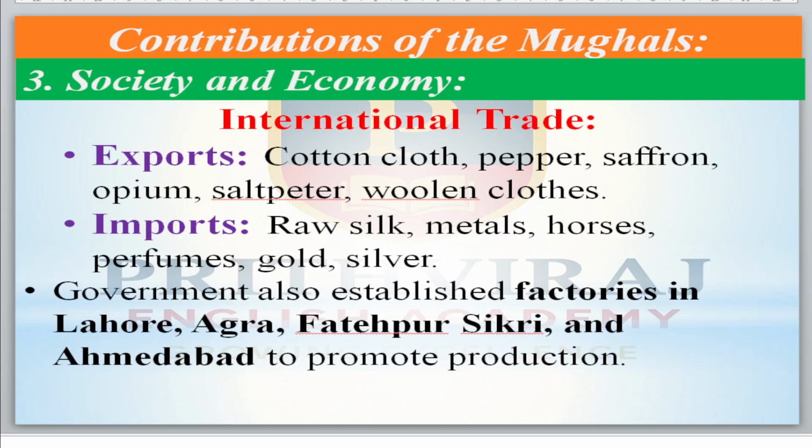International trade in the economy. Now come to their international trade. They exported cotton clothes, paper, saffron, opium, saltpeter and woolen clothes. And they imported raw silks, metals, horses, perfumes, gold and silver. Government also established factories in Lahore, Agra, Fatehpur Sikri and Ahmedabad to promote production.